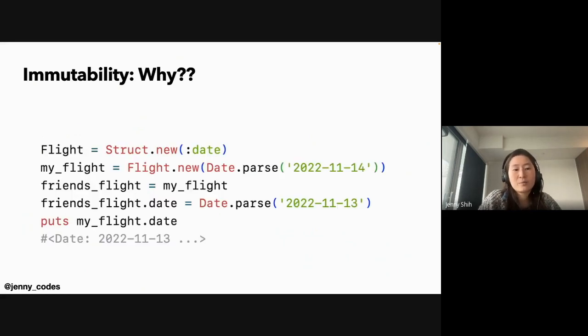As an example, we define a struct called Flight with an attribute date. And I initialize my flight variable with a certain date. And then I share this value with another variable called friend's flight. Later, the friend's flight changed its date to a day earlier. And now when I inspect my flight, I will see that the date of my flight has also been changed.